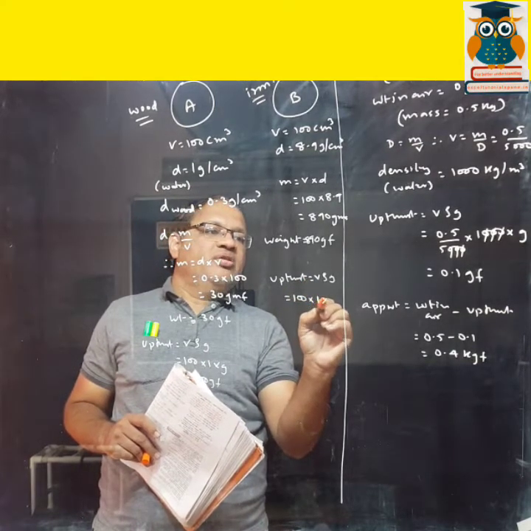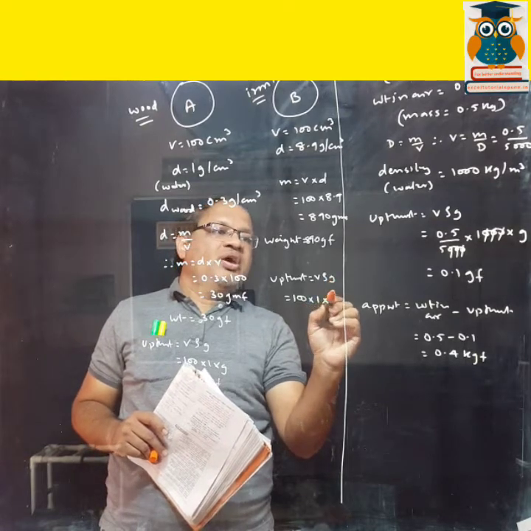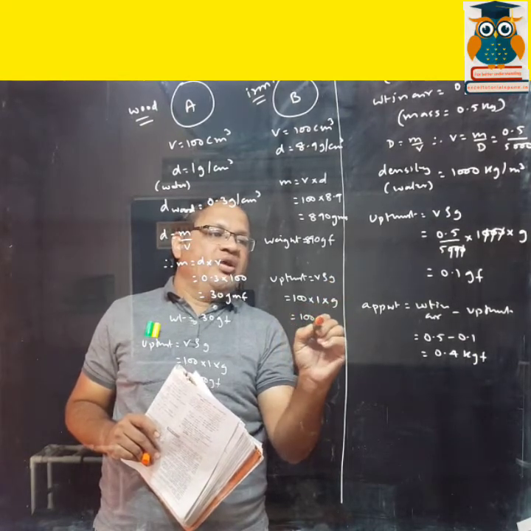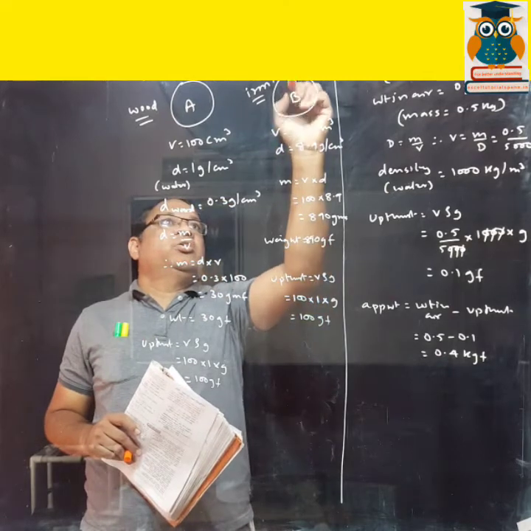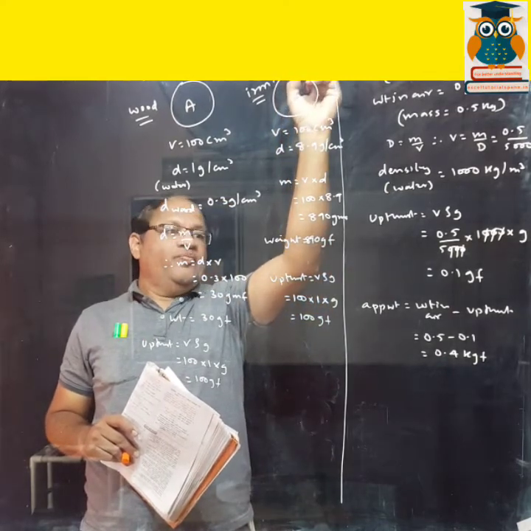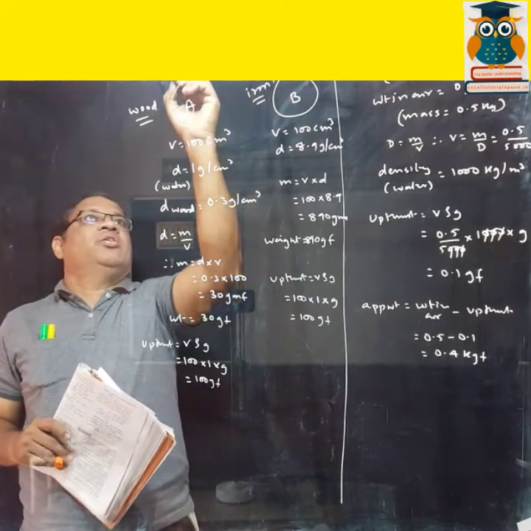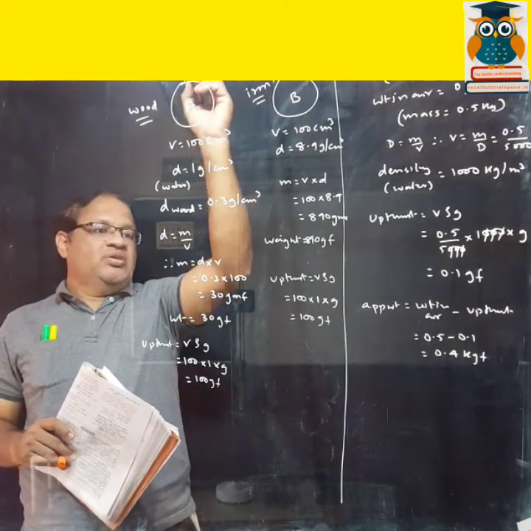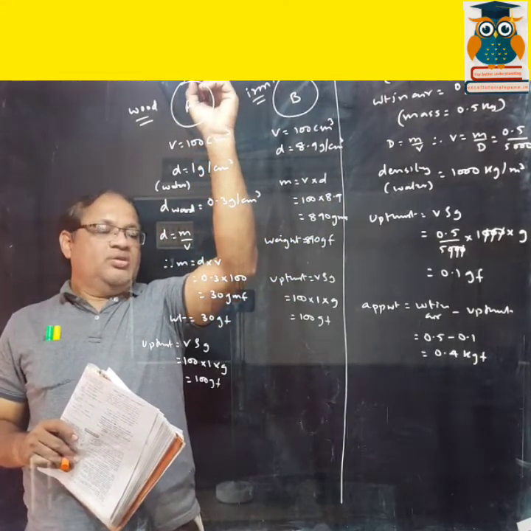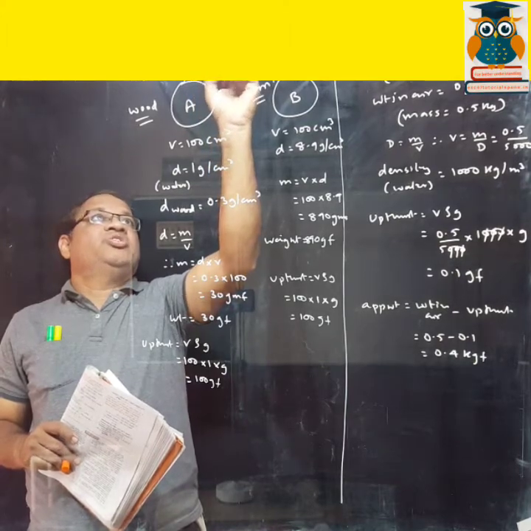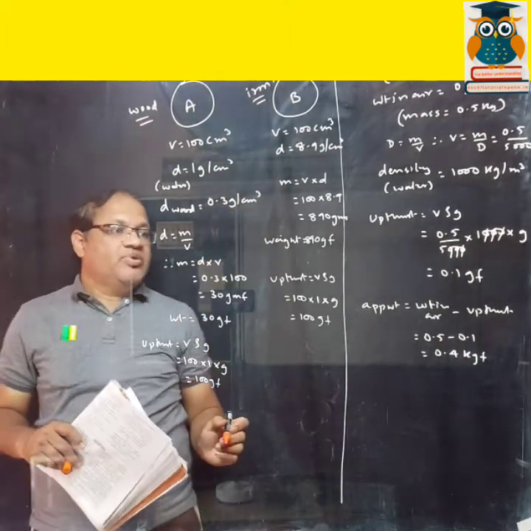Density is again 1 of liquid, you have to take always, and g. So 100 gf. Both of them have the same upthrust.